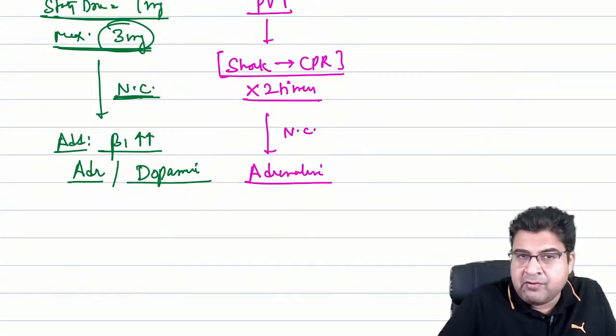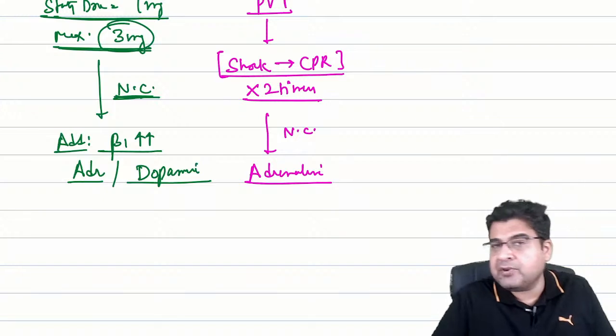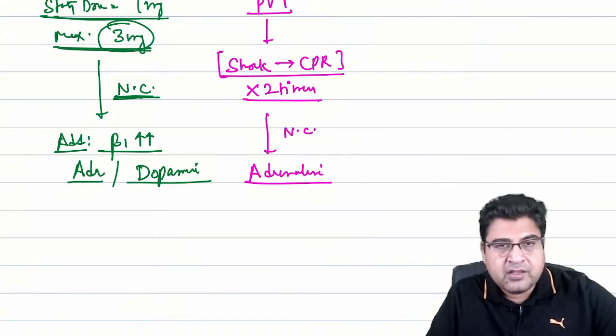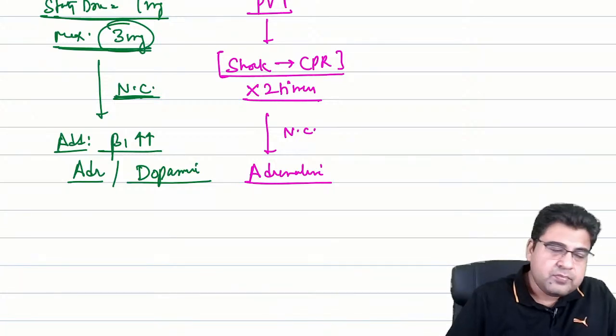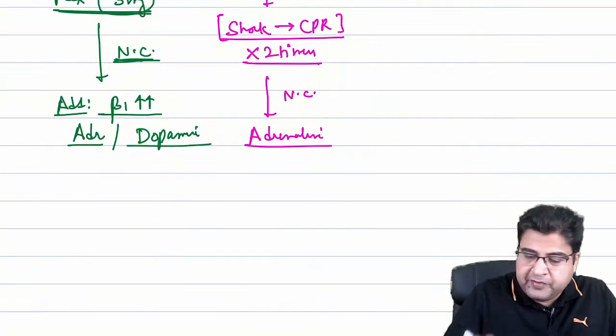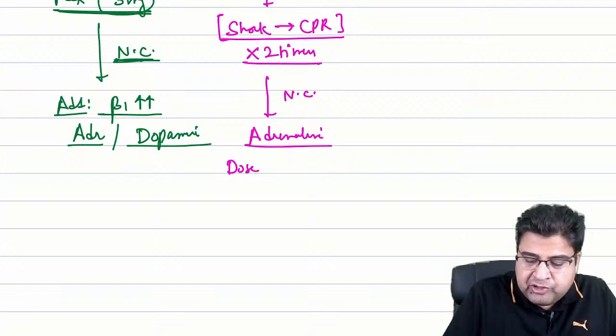We have to give adrenaline to this patient as a drug of choice for this type of shock. That is cardiac arrest. Now, what is the dose of adrenaline? A few people have to answer me this question.